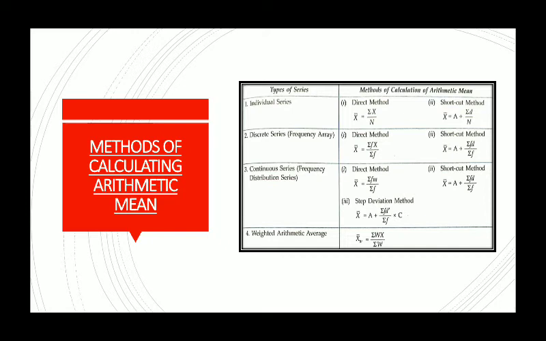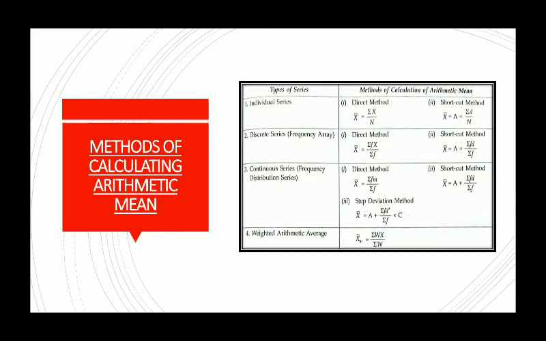Similarly, we have two methods when we have a discrete series, which is called a frequency array, when x and f, two things, are given. Then the formula will be exactly the same as the individual series, but a simple multiplication of frequency will be there. Summation x will become summation fx, summation d will become summation fd, and in place of small n we will write summation f. Means in individual series we write the number of observations, in discrete series we write the total of frequency, because the total of frequency gives the total number of observations.